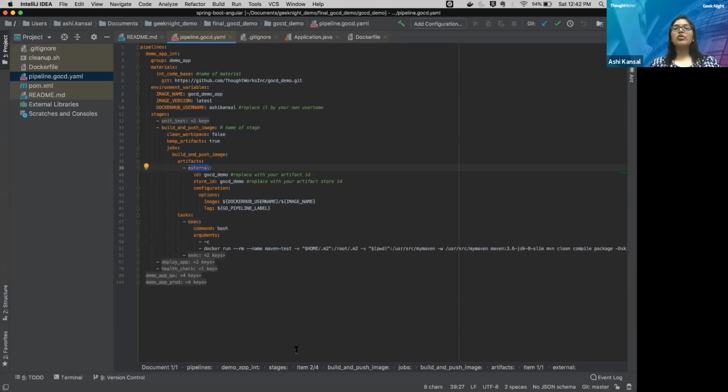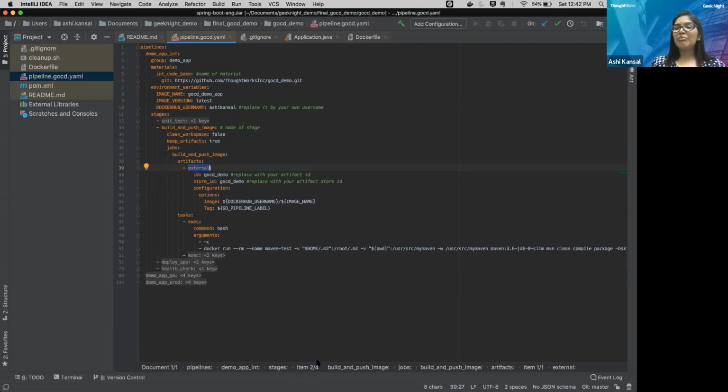Okay. So for this demo application, we have used Docker, and I'm assuming that everyone has prior experience with Docker, and we are using Docker so that we can make our agent, or you can say make our machine, less crowded by running all our tasks inside the Docker.